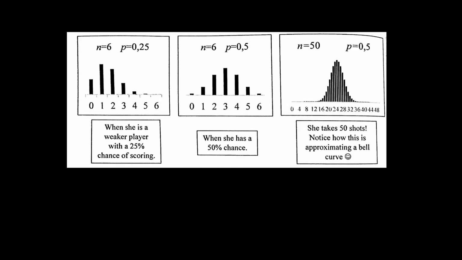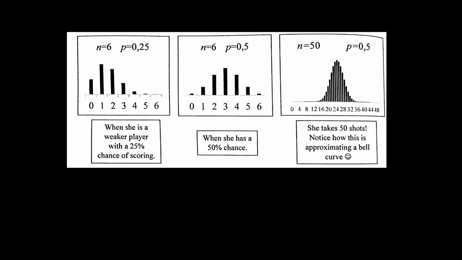So if you look at the first diagram, we're still looking at 6 shots, but now her probability of success is only 0.25. And there you can see that it's now populated more to the left. Then N is equal to 6, that's the middle diagram, but now her probability of scoring or success is 50%, which means that her failure rate is also 50%, and there you get a perfect bell curve.